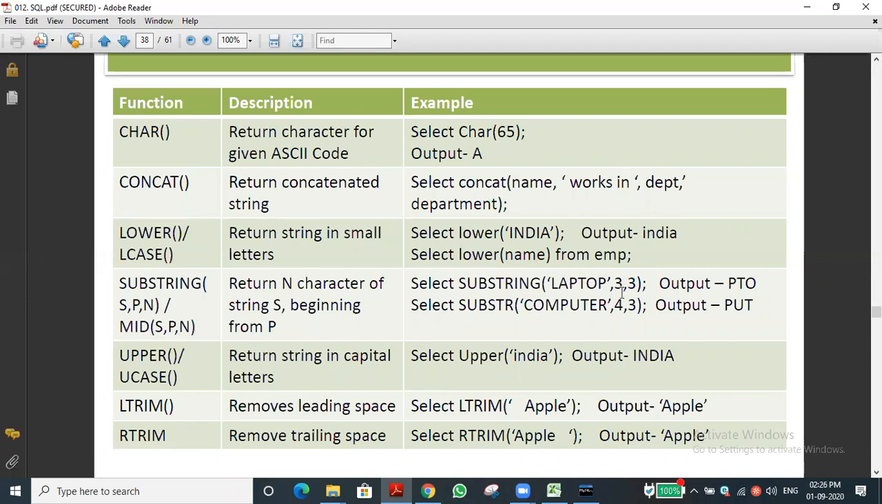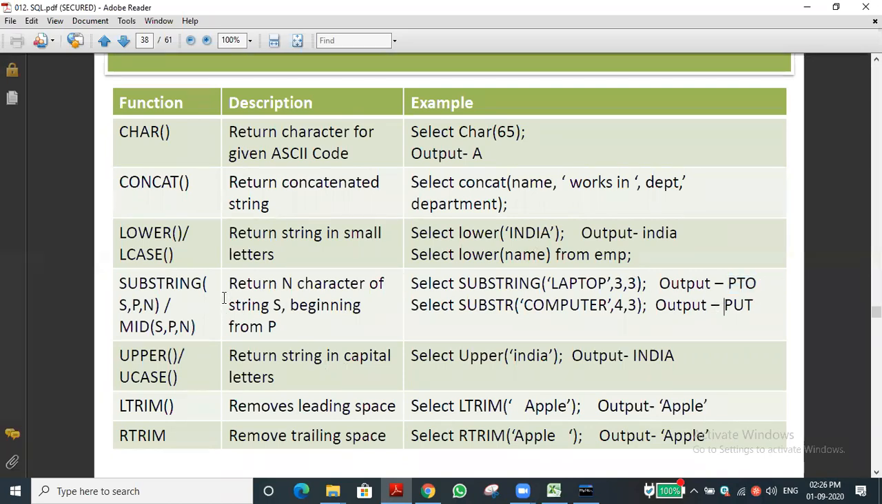Okay, let us see this. For example, you can see 3 comma 3 is given. So 3 means the third one. What is the third letter? It does not start with 0, it starts with 1 only. So L is 1, A is 2, P is 3, isn't it? So P is the starting letter. From that letter, how many characters do we want to display? 3 characters are given. The last 3 denotes how many characters we want to display. 3 characters means P is the first one, T is the second character, O is the third character. PTO is displayed. Have you understood?